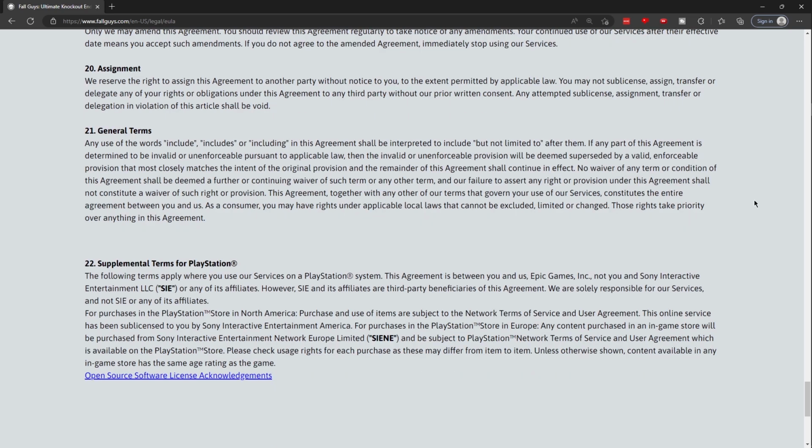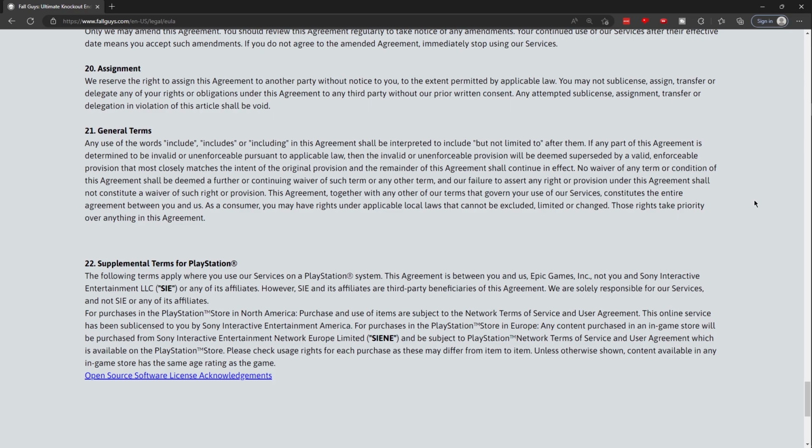21. Any use of the words include, includes, or including in this agreement shall be interpreted to include, but not limited to, the words after them. If any part of this agreement is determined to be invalid or unenforceable pursuant to the applicable law, that invalid or unenforceable provision will be deemed superseded by the valid, enforceable provision that most closely matches the intent of the original provision, and the remainder of this agreement shall continue in effect.